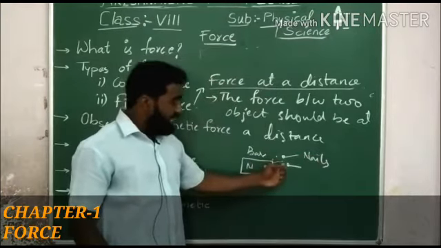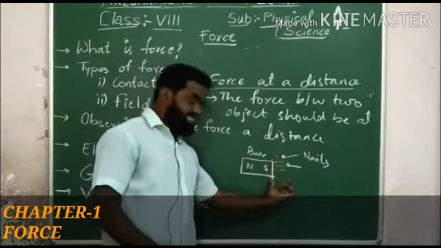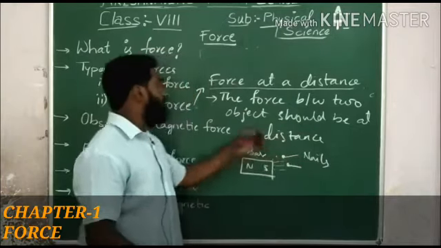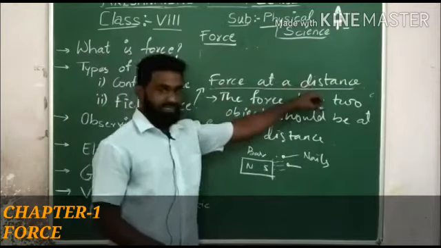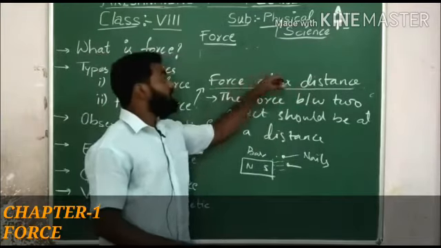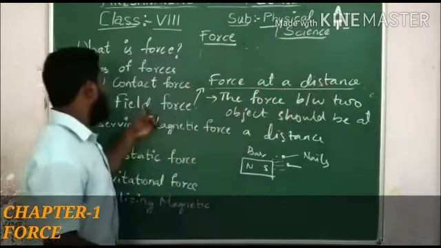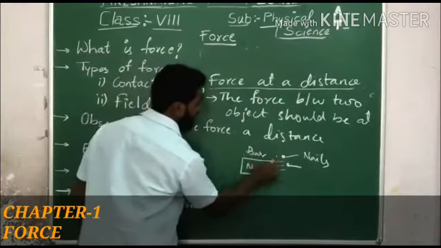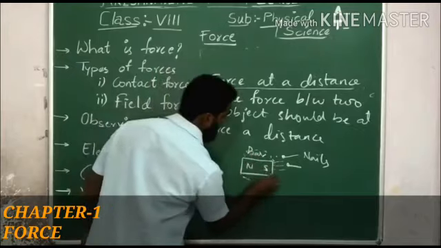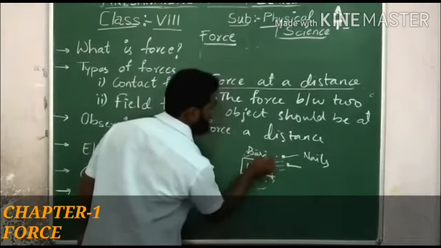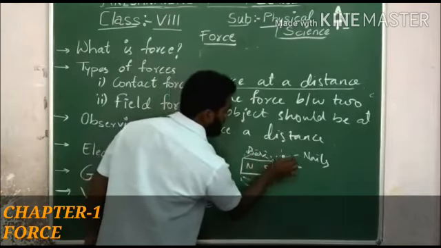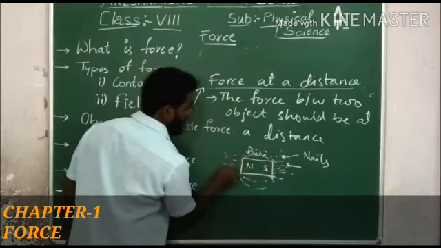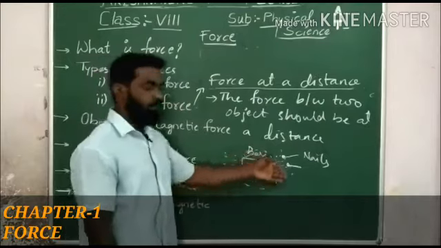As it is attracting from a certain distance, this type of force is called force at a distance. In the name you can see force which is at a distance, or field force. Why do we call it field force? The field lines are created here. In this magnet, the magnetic field lines are created. If the object enters into the field lines, then you can see the application of force.